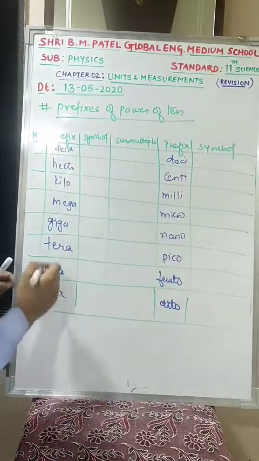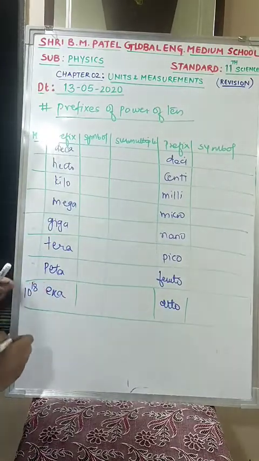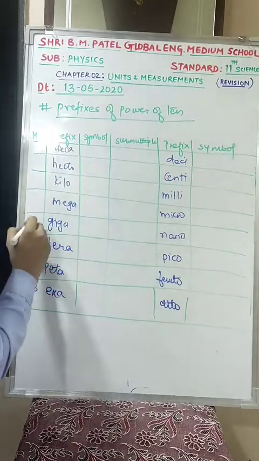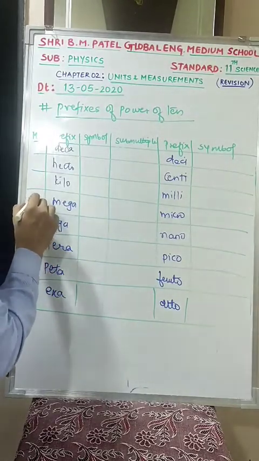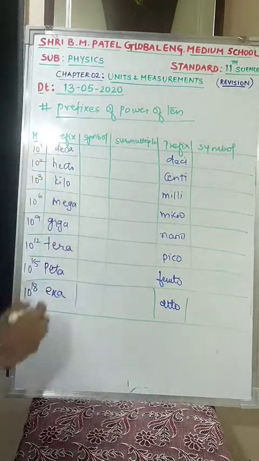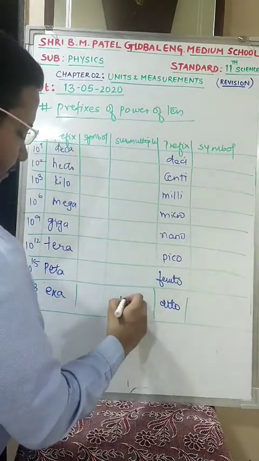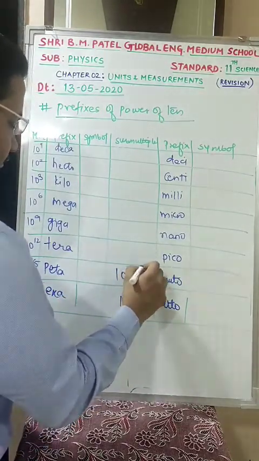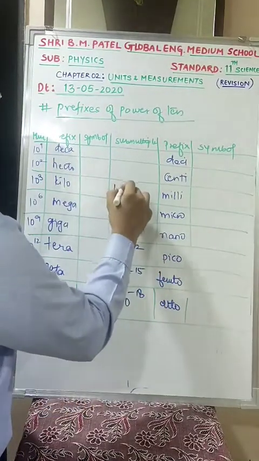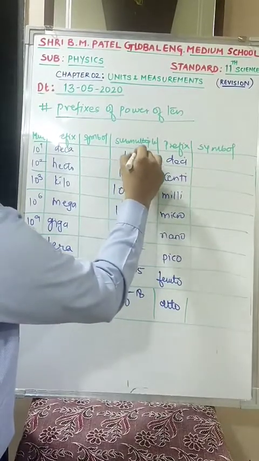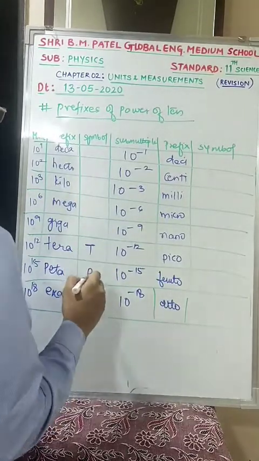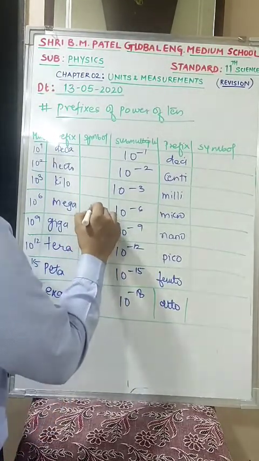Okay, now find for exa. We are having multiple that is 10 power 18. Then 3 reduce, 10 power 15. 3 reduce, 10 power 12. 3 reduce, 10 power 9. 3 reduce, 10 power 6. 10 power 3. 10 power 2. And 10 power 1. Submultiples, 10 power plus 18, so it will be minus 18. Minus 15. Minus 12. Minus 9. Minus 6. Minus 3. Minus 2. Minus 1. Clear? For symbol, exa capital E, peta capital P, tera capital T, giga capital G, mega capital M,